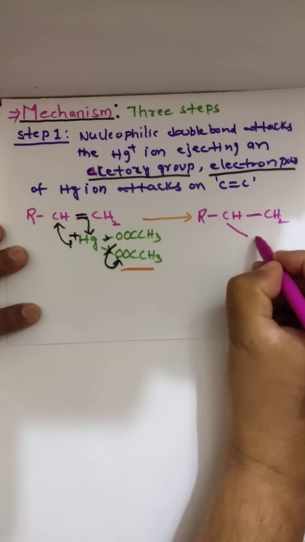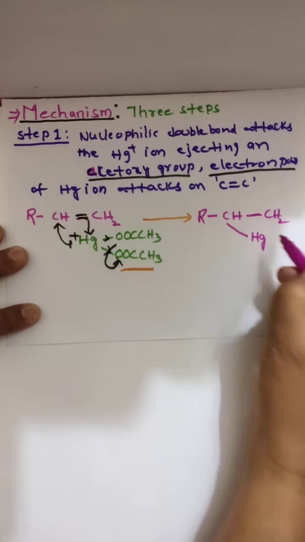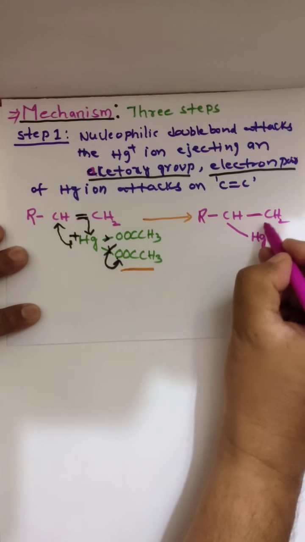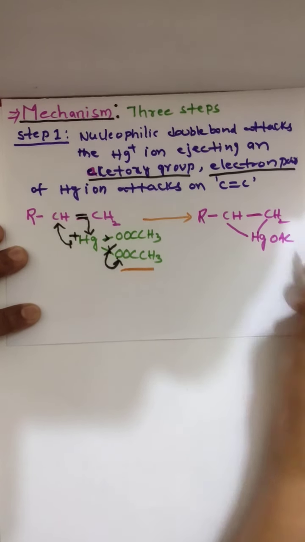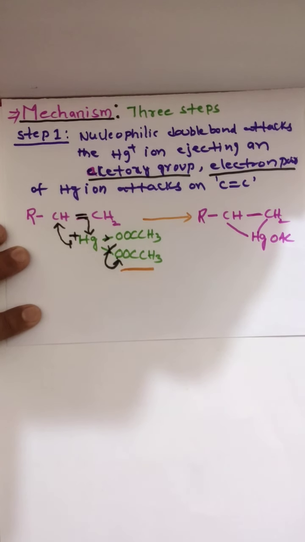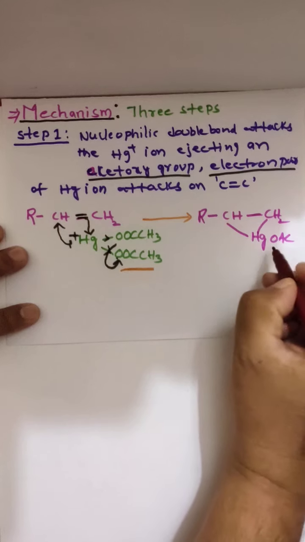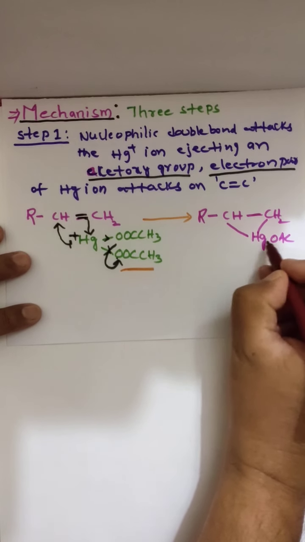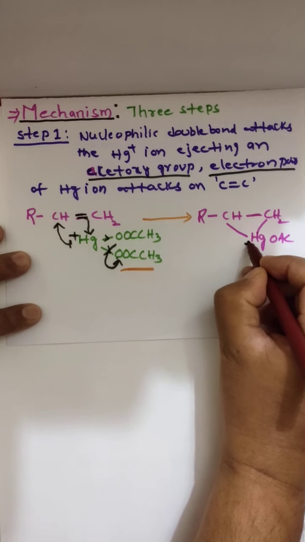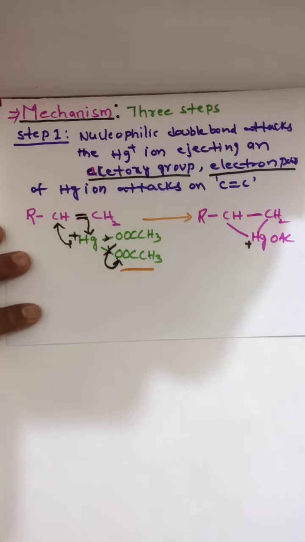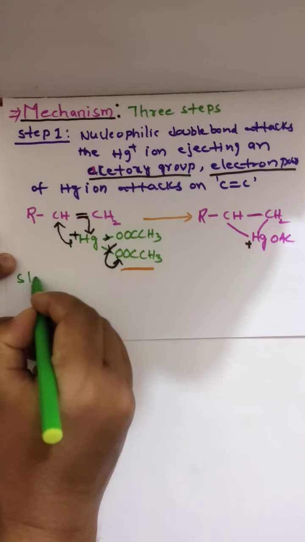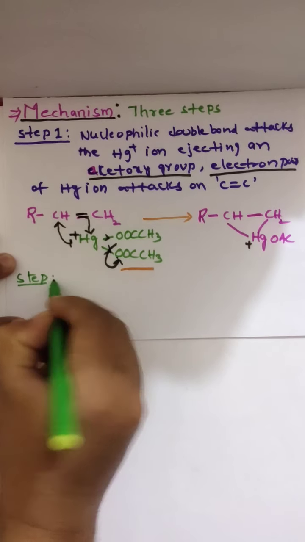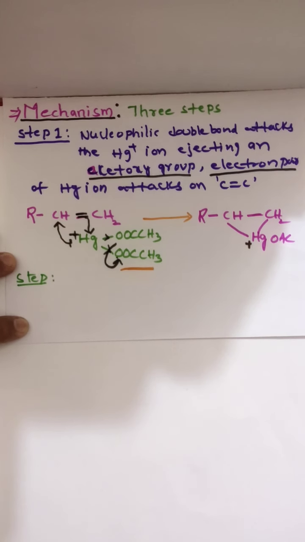See here. Mercury is bonded because it gave electron and this gave electron. OAc is nothing but acetoxy. Look here now. Mercury now has 3 bonds. That's why it is positively charged. This happened in step 1. What happens in step 2?